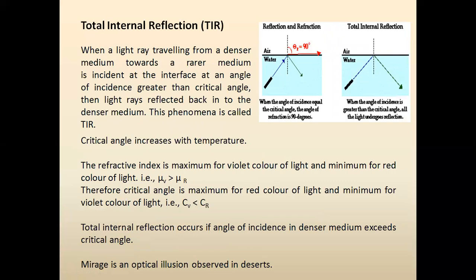Another phenomenon is total internal reflection. Note that this is called reflection, not refraction. Total internal reflection: when a light ray traveling from a denser medium towards a rarer medium is incident at the interface at an angle of incidence greater than the critical angle, then the light ray is reflected back into the same medium, that means the denser medium. This phenomenon is called total internal reflection.